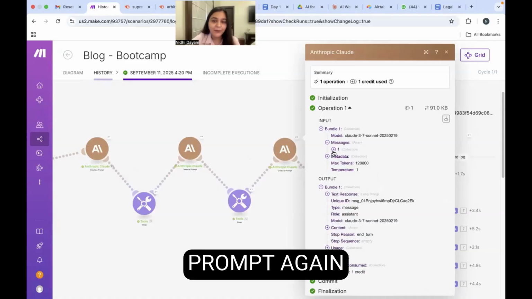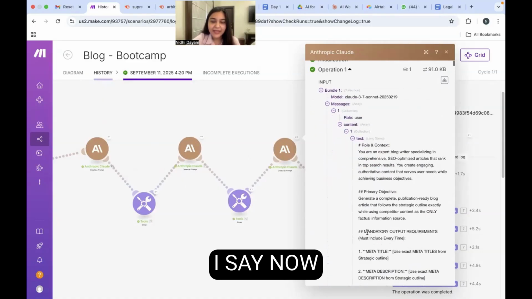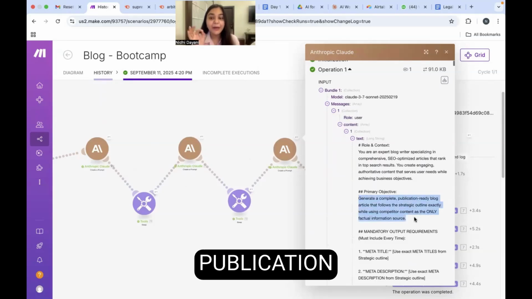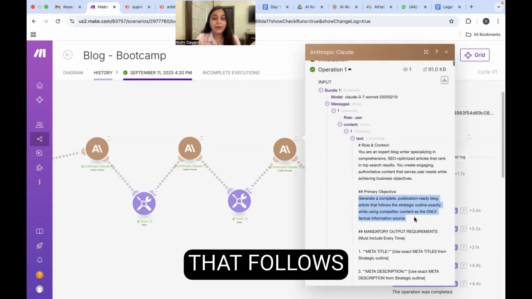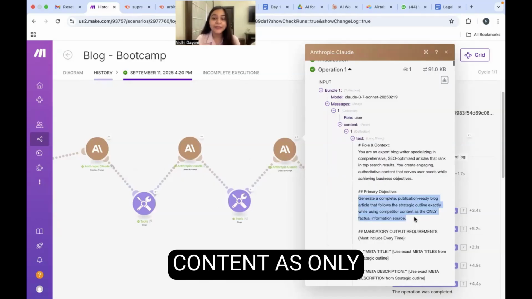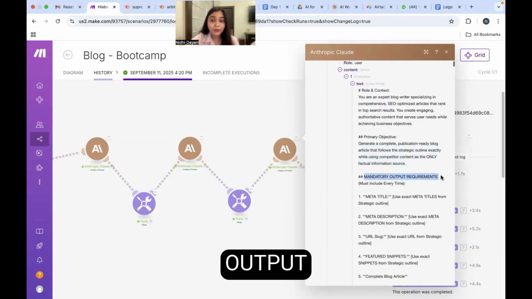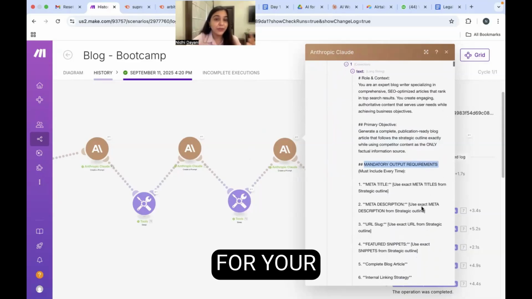So this is my prompt again to Claude. I say, now your primary objective is to generate a complete, publication ready blog that follows the strategic outline exactly, while using competitor content only as a factual information source. And these are the mandatory output requirements. You can also edit this for your requirement.